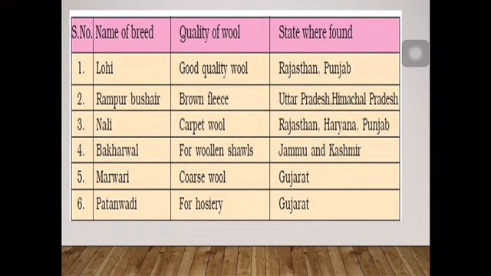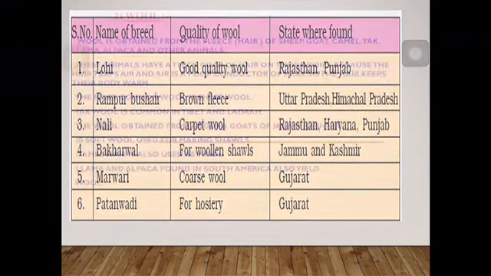Marwadi. It is a kind of coarse wool which is found in Gujarat. Another is Patanwadi. It is a hosiery wool. It is also found in Gujarat. These are different types of wool obtained in different states.